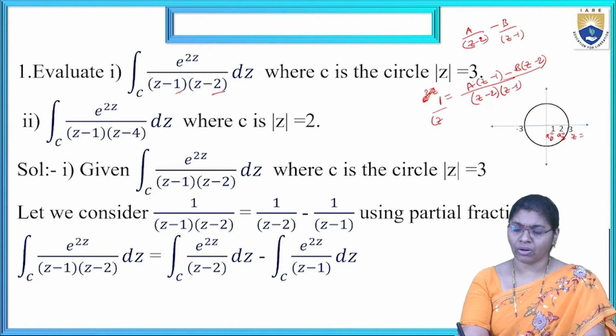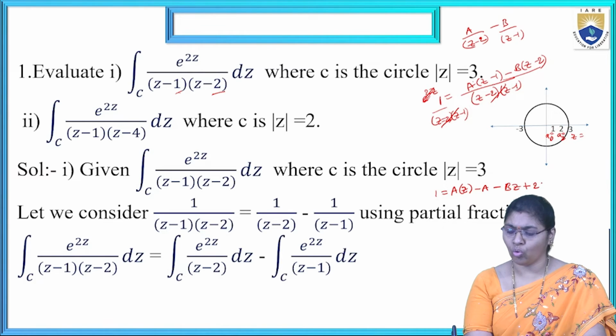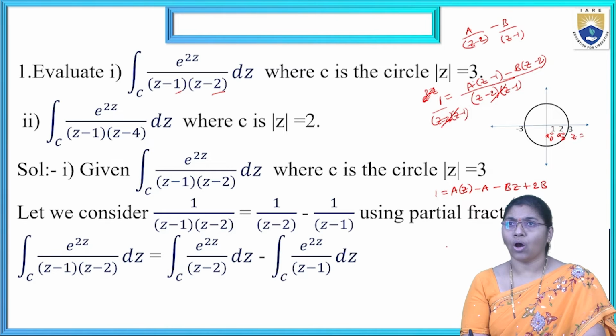The denominators both cancel. 1 equal to a(z minus 1) minus b(z minus 2), that is az minus a minus bz plus 2b. Now the z coefficient: nothing is there, that's why 0 equal to a plus b. Now a equal to minus b.